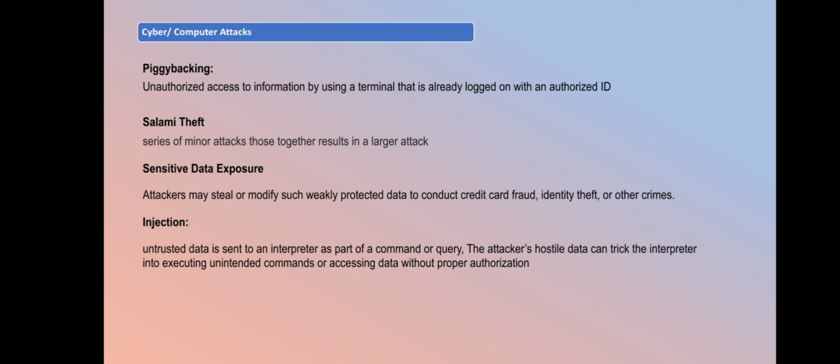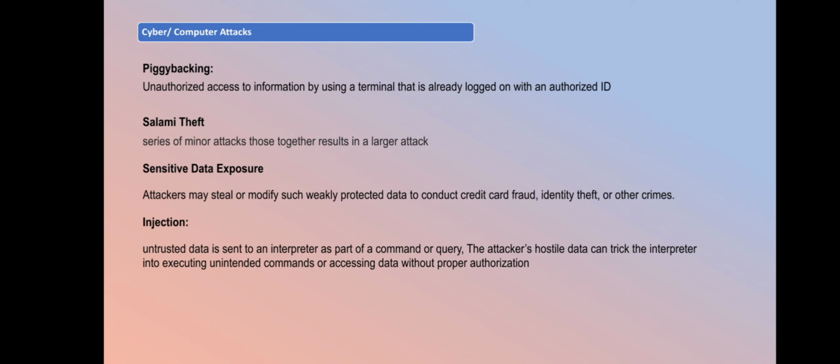Sensitive data exposure is where the attacker steals your data like credit card information, your identity, your banking transactions, login information, etc. Injection means inserting something extra or malicious code while your data is traveling from one network